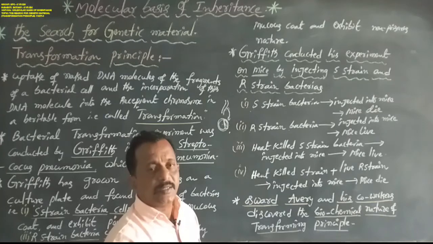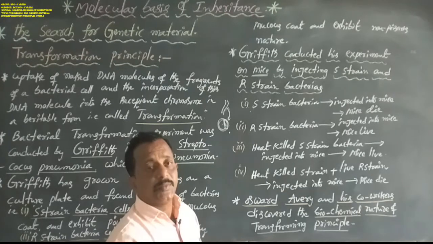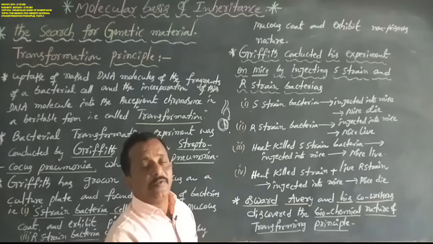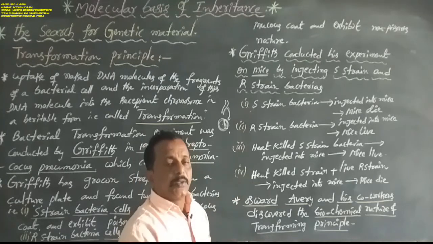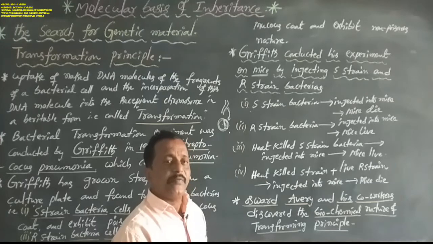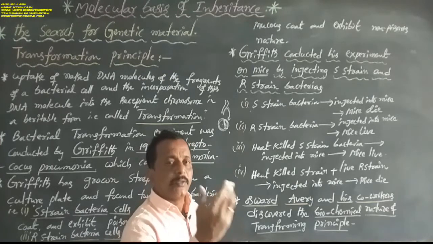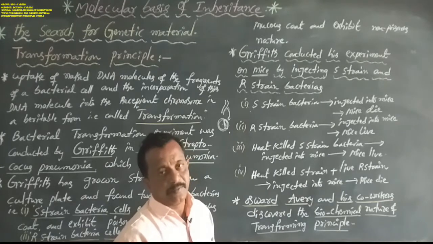Why? Because live S-strain bacteria have a mucous coat, which causes infection in the mice and leads to pneumonia disease, and they suddenly die.